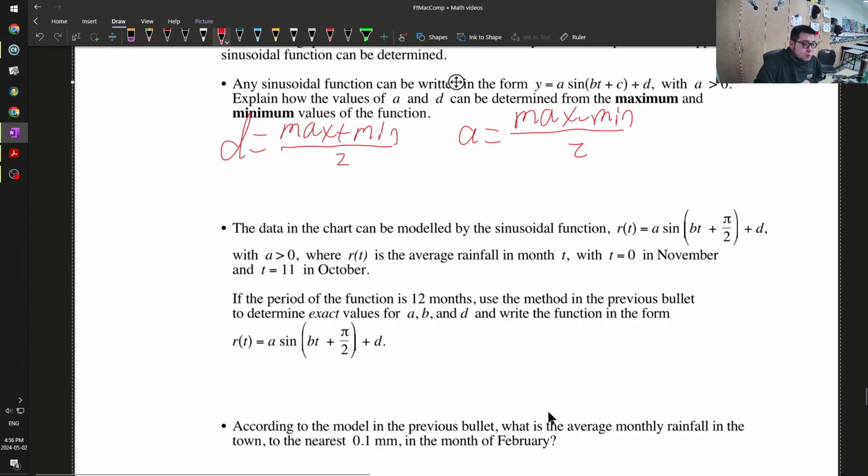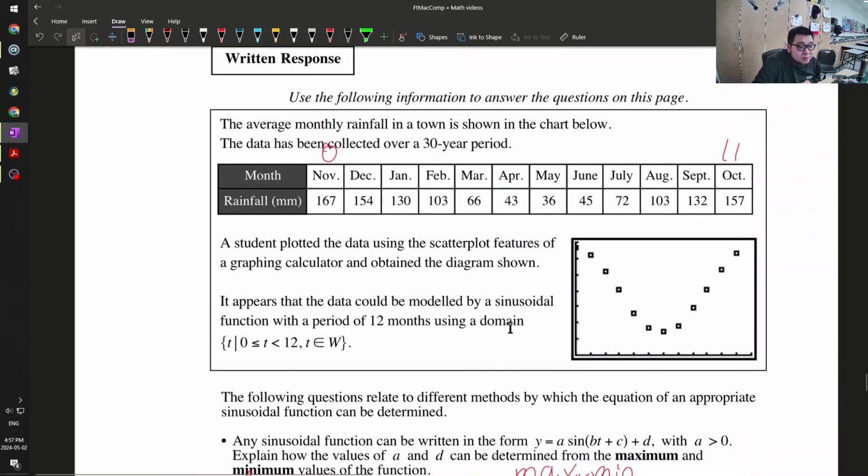Okay, so period is equal to 12. So B is equal to 2 pi over P, which is 2 pi over 12. So B is equal to, divide top and bottom by 6, we get, or divide top and bottom by 2, we get pi over 6. Okay, we get B.